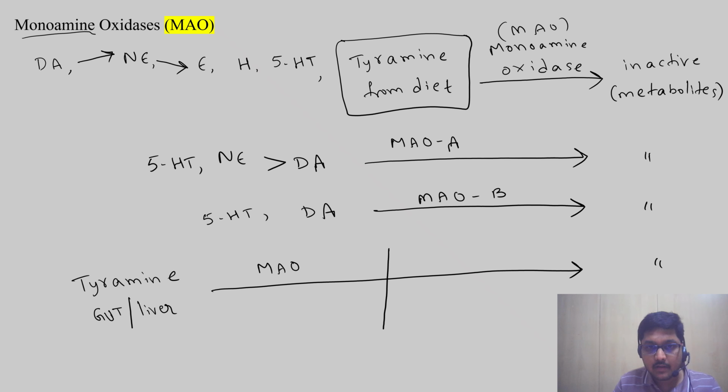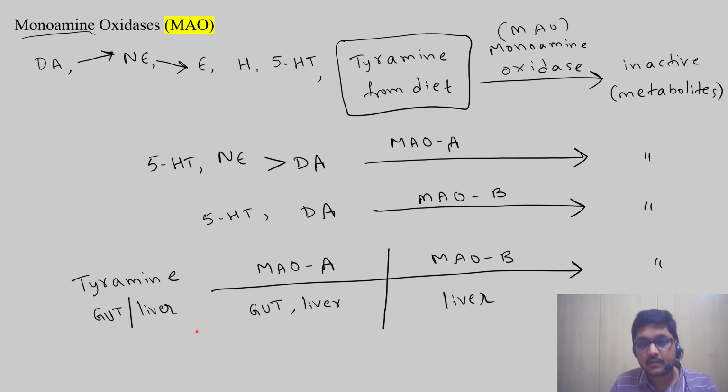MAO-A acts on the tyramine when it is present in the gut and liver. MAO-B acts on the tyramine when it is present in the liver. What is the significance of this tyramine? Why are we discussing tyramine a lot? We will discuss it in the slide on side effects.